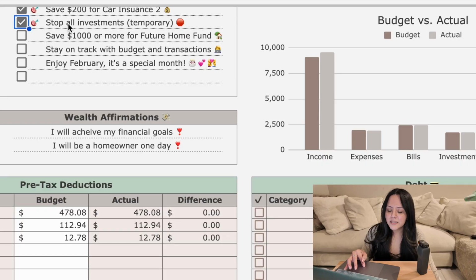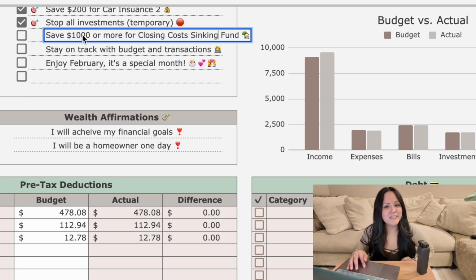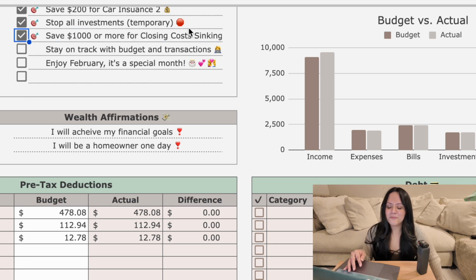So I decided to stop all investments, so 401k, IRA contributions, just to throw as much as we can into that closing cost sinking fund, and then just as much as we can into like a buffer home savings account. Save $1,000 or more for future home fund. I believe this I was supposed to change for closing costs, and we did do that. We did save $1,000 or more towards our closing cost sinking fund.